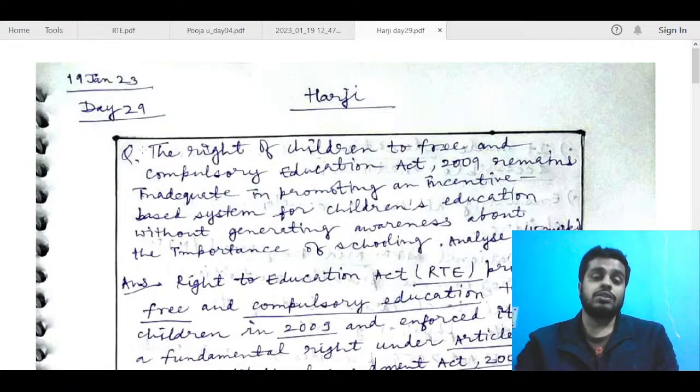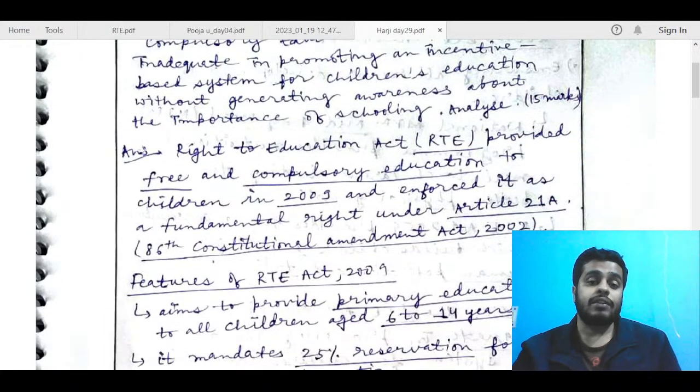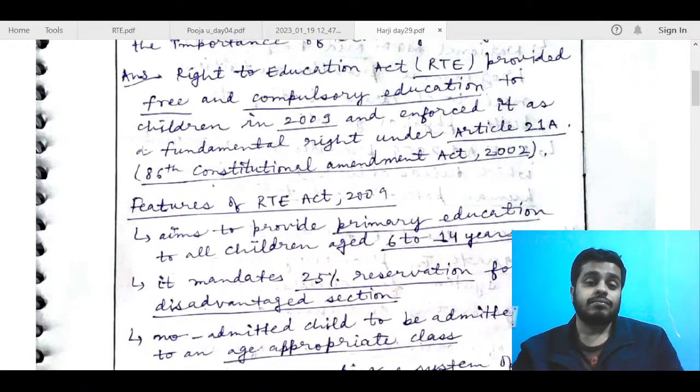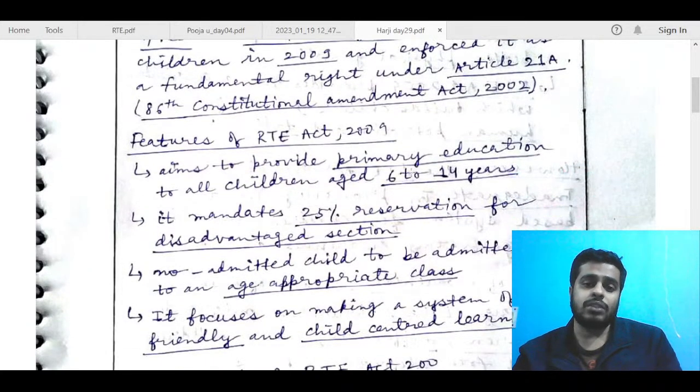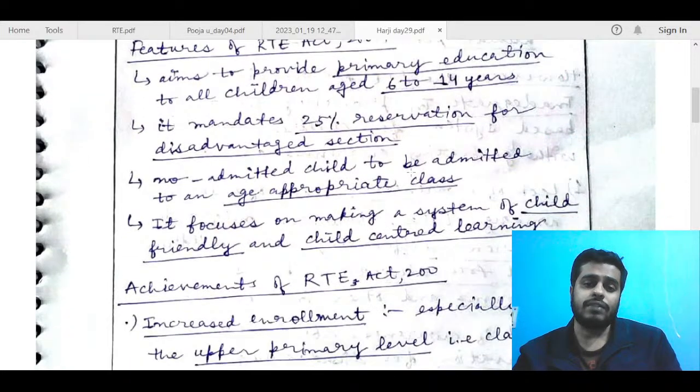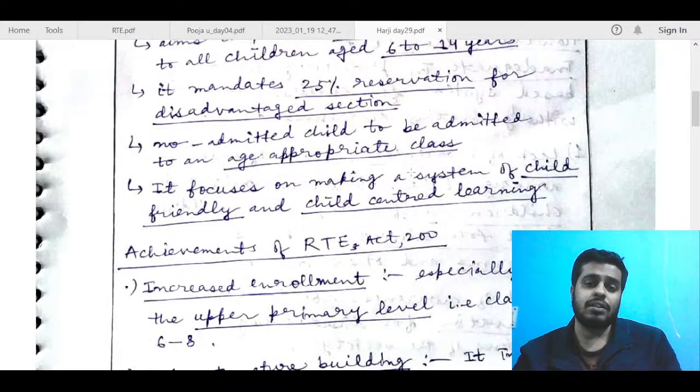Next, we move to Harji's copy. Right to Education Act provided free and compulsory education. Okay. Right to Education Act. Here you can again, I'll say that when you are writing for the first time, just try to mention the whole act. After that, you can go on writing RTE Act. That is not an issue. Aims to provide primary education to all children age 6 to, okay. It mandates 25% reservation. No admitted child to admitted.